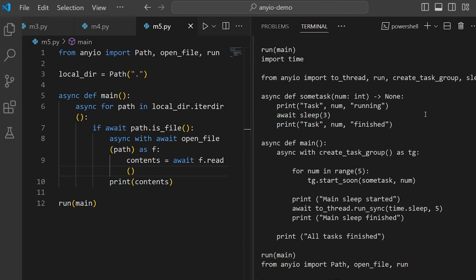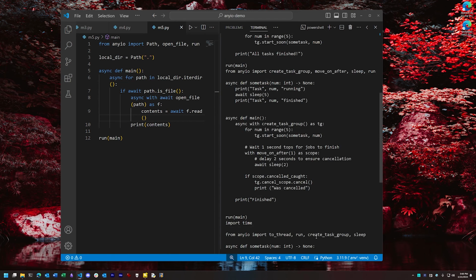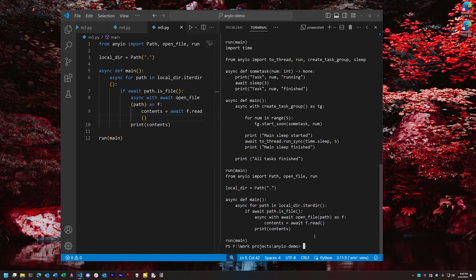So if I run this, you'll see that we have the contents of all the Python files in this directory printed to the console asynchronously. I should note that there is no async support for a print function, at least not yet. I'm not sure if that's even feasible. It would be nice to have, but for the time being, we can do file operations asynchronously very easily.